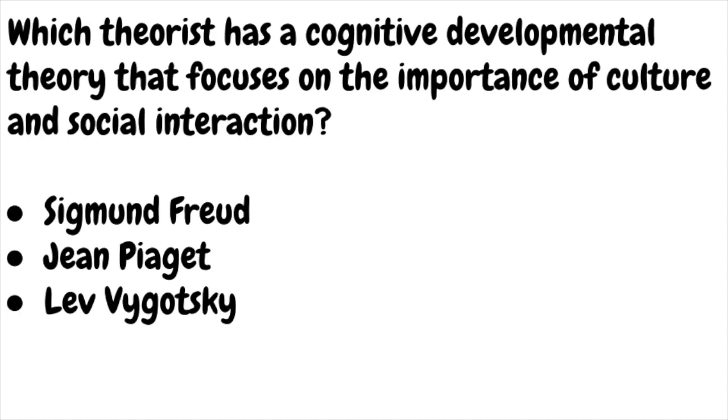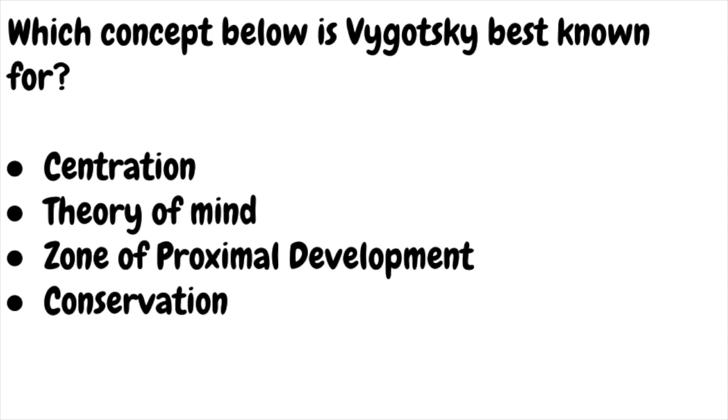Which theorist has a cognitive developmental theory that focuses on the importance of culture and social interaction? Is the answer Sigmund Freud, Jean Piaget, or Lev Vygotsky? Which concept below is Vygotsky best known for? Is the answer centration, theory of mind, zone of proximal development, or conservation?